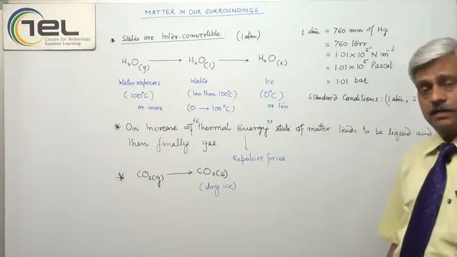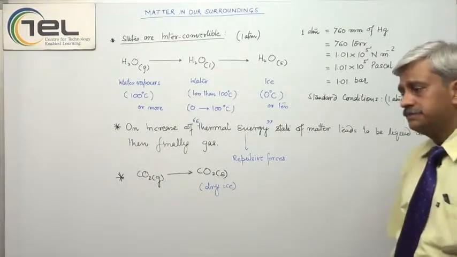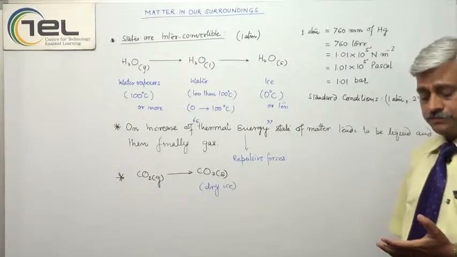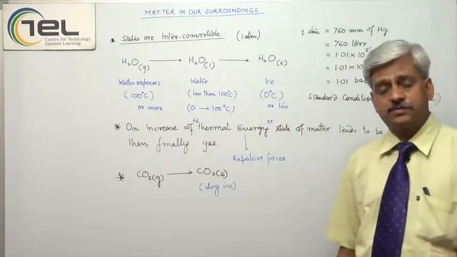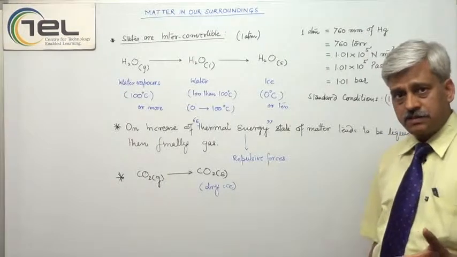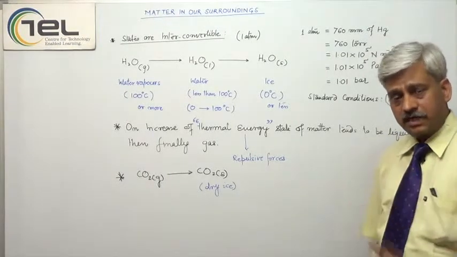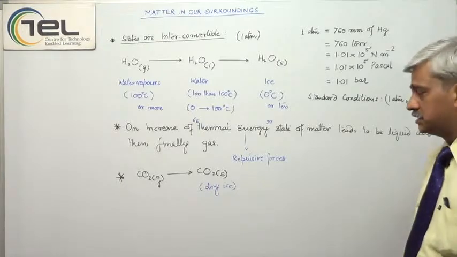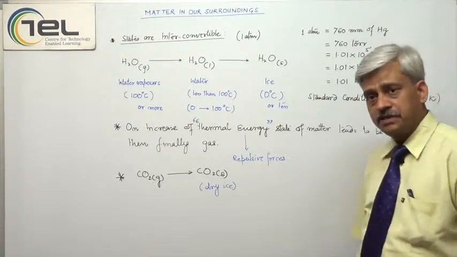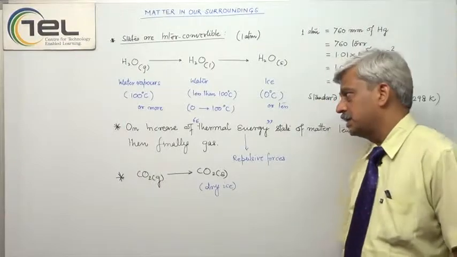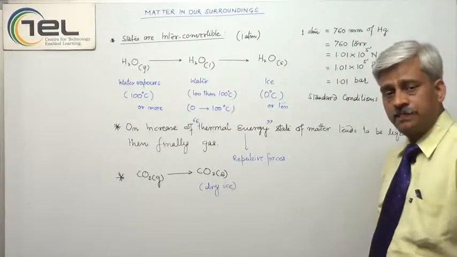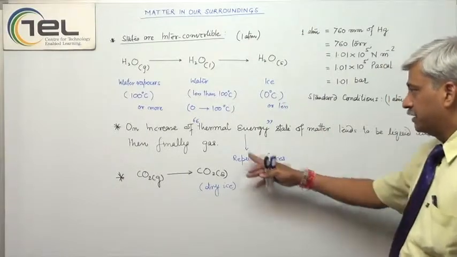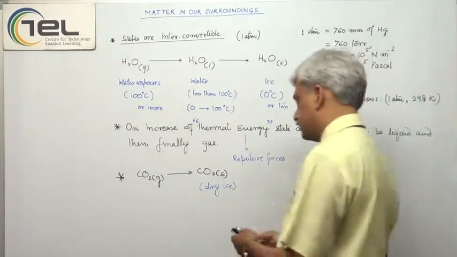So what we can conclude about this is that yes, the major form of existence of anything can be liquid, can be solid, can be gas, but they are interconvertible just on change of their temperature, just on variation in their thermal energy. Thermal energy is responsible for the repulsive forces. So greater the thermal energy, greater the repulsive forces.